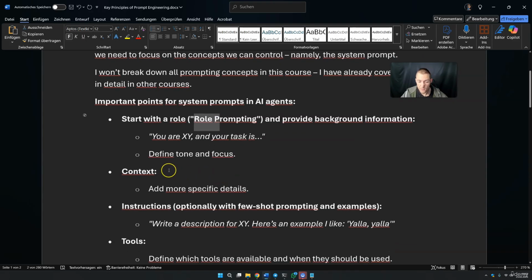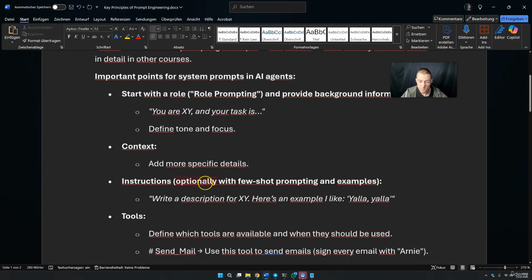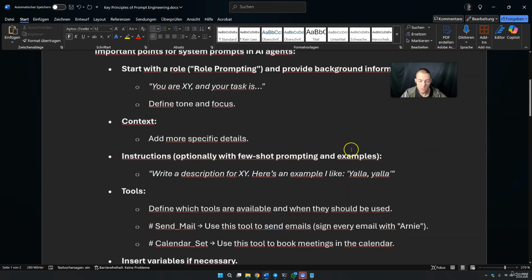Then we give some context. We can give more specific details. Then the instructions. Optionally with few-shot prompting. So few-shot prompting is simply that we give examples. So write a description for XYZ. Here is an example I like, and so on. So this is just a blueprint that you can use, and don't worry, I will also give you a GPT later that you can use.